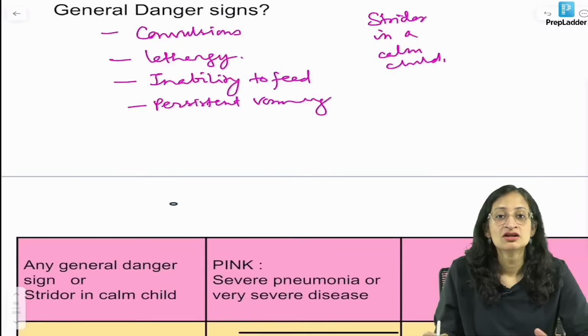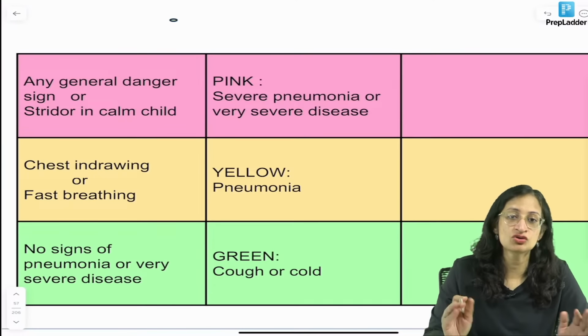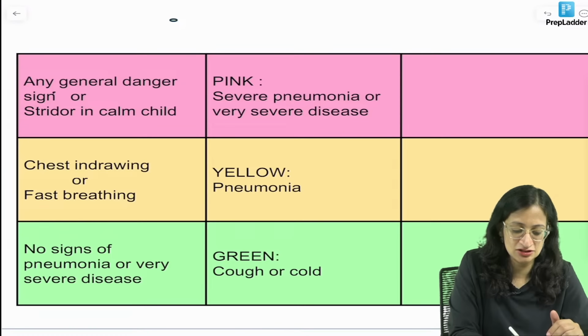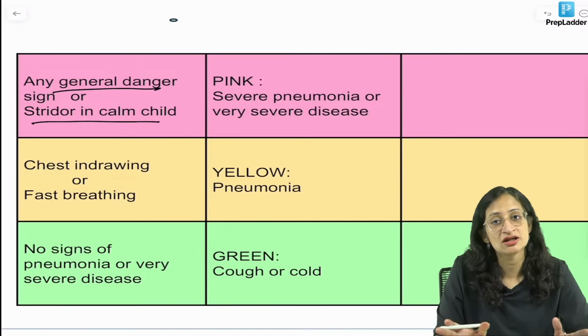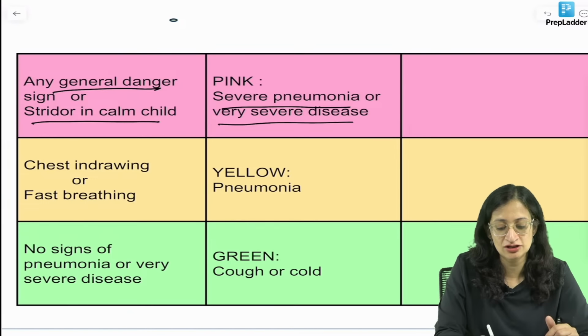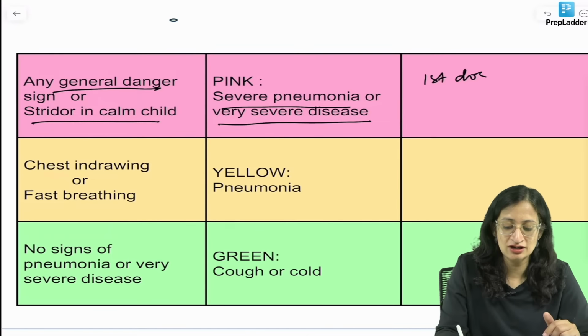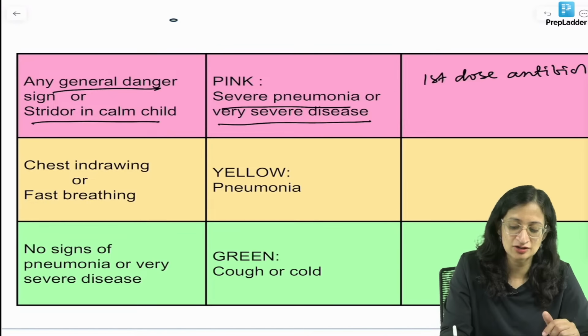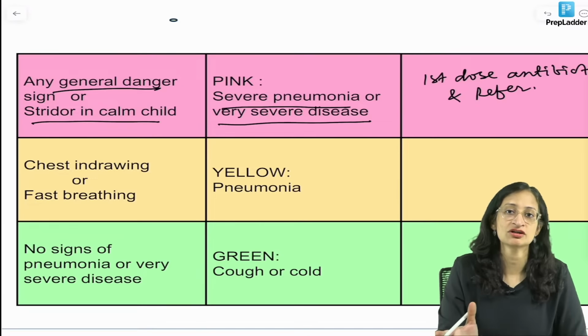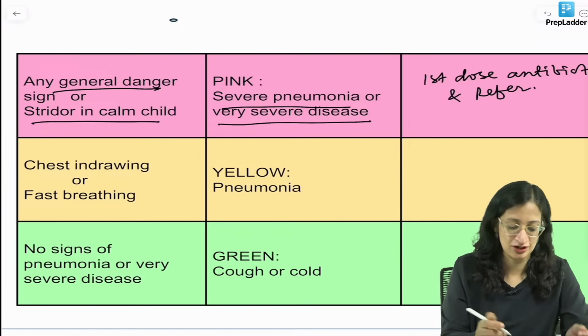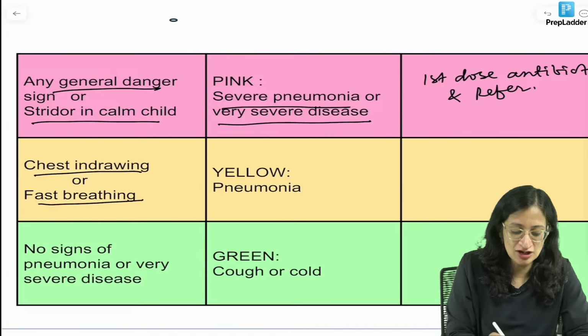Now how do you classify? If the child has any general danger sign or stridor in a calm child, irrespective of whether fast breathing or chest indrawing is there or not, we classify it as severe pneumonia or very severe disease. So you give the first dose of antibiotic, stabilize the child and refer. This we are obviously talking of at the PHC level. If the child has come to a tertiary care hospital, you can of course admit and start antibiotics and supportive care.